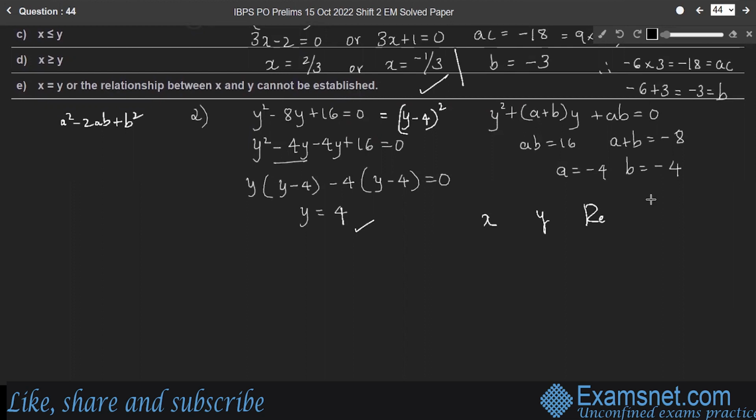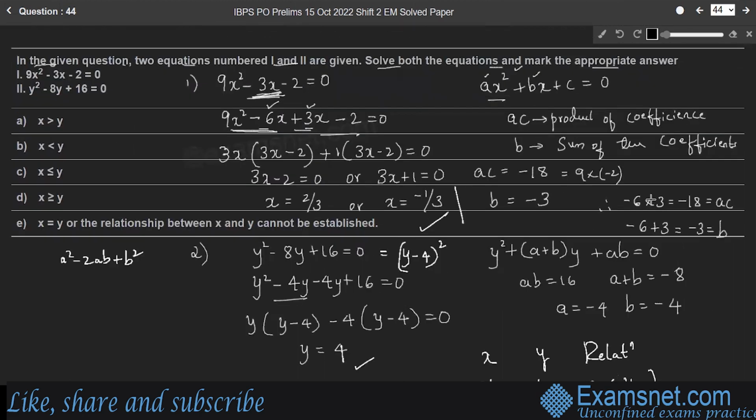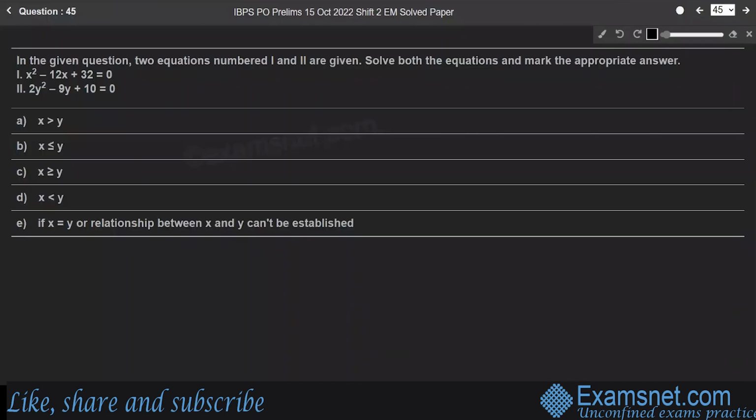Right? So here, if the value of x is 2 by 3, y is 4. So in this case, x is less than y. If x is minus 1 by 3, y is 4. So in both the cases, x is strictly less than y. So we can conclude that x is less than y. Option B is the right answer.